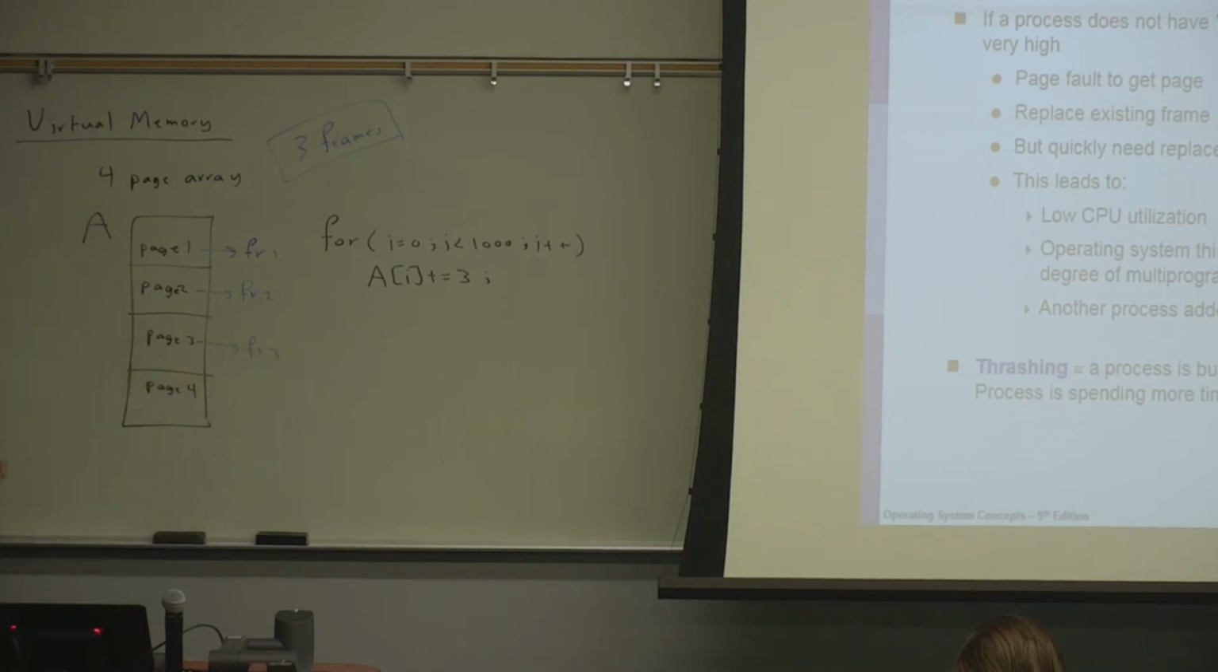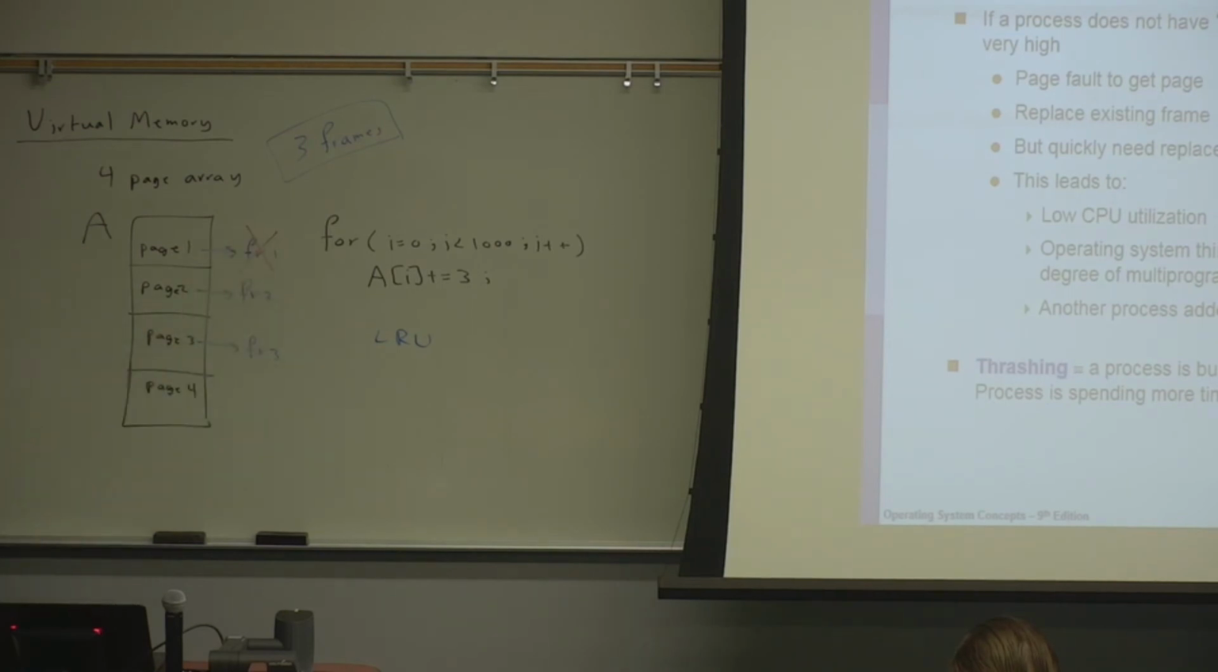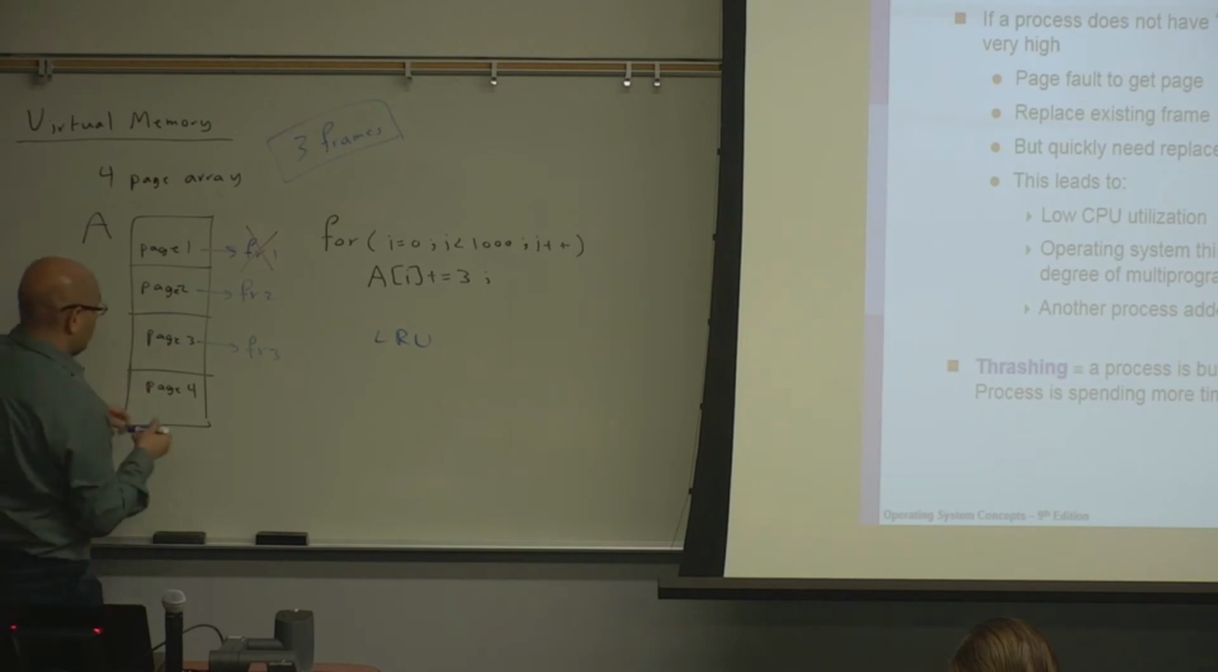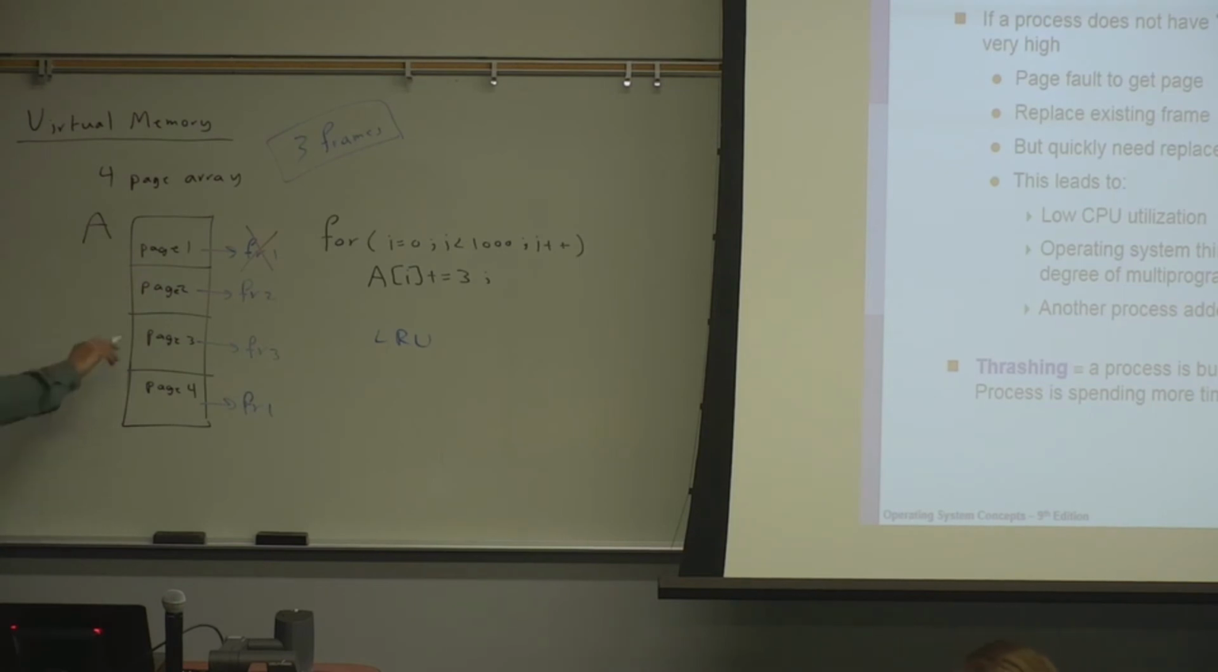Now page 4, what will happen when the program accesses page 4? We need to replace a frame, because we have used all 3. Now this will depend on the page replacement policy. Assuming that we are doing LRU, which page will get replaced? Page 1. With LRU, we'll replace page 1, so it will no longer be in physical memory, and frame 1 will be given to page 4. But now this is in a loop.